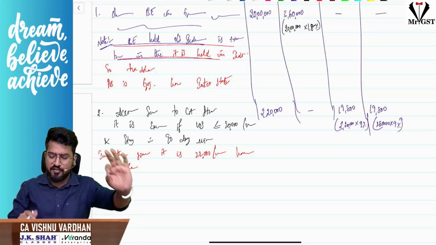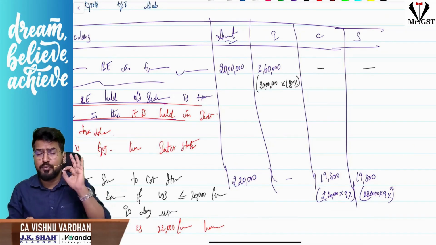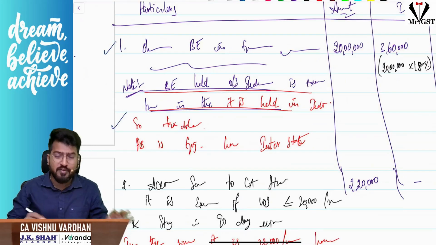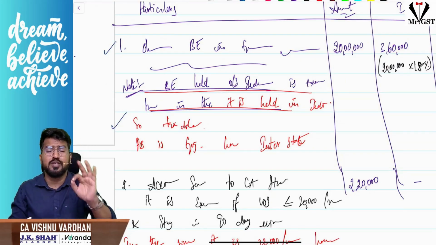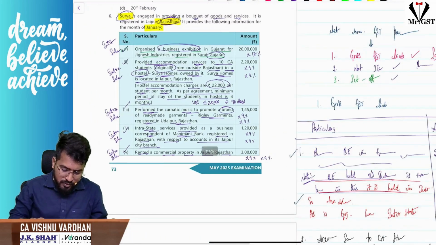Right, hope it is clear. From now I am not going to write particulars, all that stuff. Let us go with the amounts only. Hope you have understood how to present the particulars column. The working note also should come, the explanation also should come in the particulars column only. Please understand that. Now third one, what is the third one?